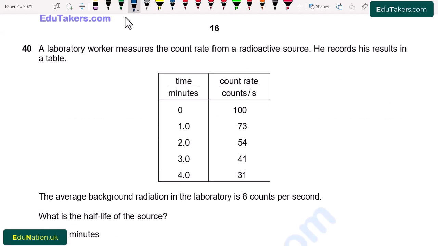Question number 40. A laboratory worker measures the count rate from a radioactive source. He records his result in a table. So here is the table that shows the time measured in minutes and the count rate, which is counts per second. First of all, time is 0 minutes, count rate is 100. 1 minute, 73 counts per second. 2.0 minutes, 54 counts per second. 3.0 minutes, 41 counts per second, and at 4.0 minutes the count rate is 31.